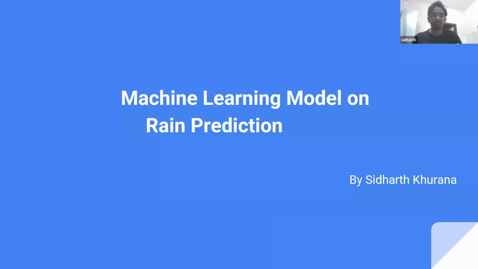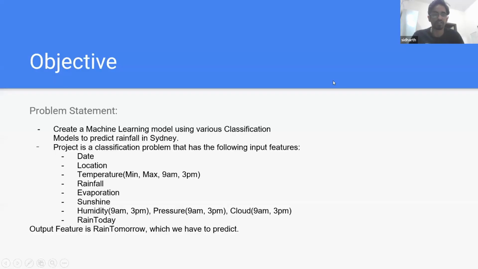My project is on, like, I basically made a machine learning model which could predict rain. It's specifically a classification model to predict the rainfall in Sydney.